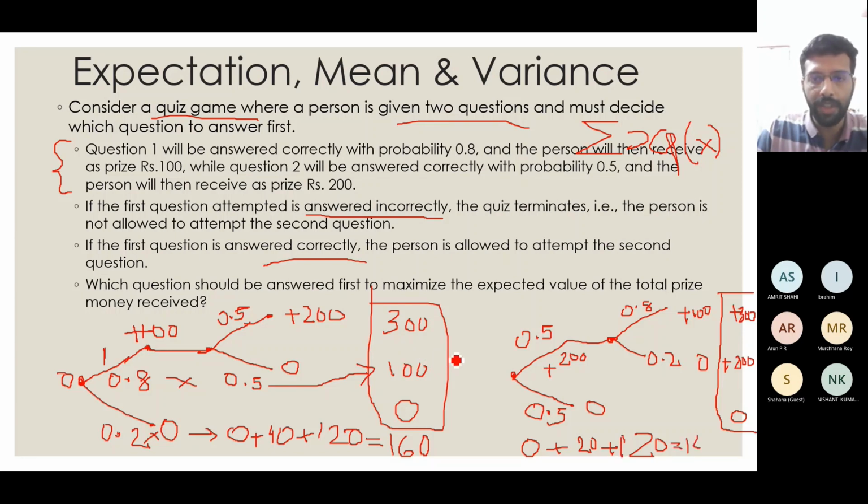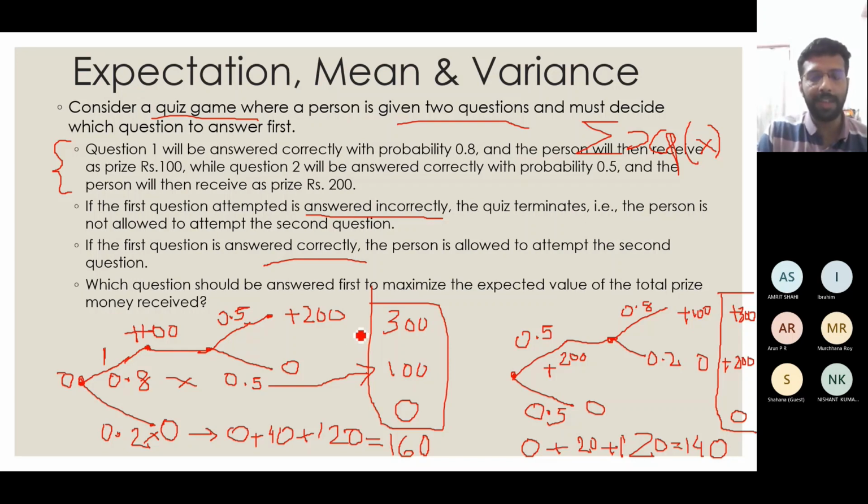So adding these two, I will get 140. As you see, if I try to approach the problem statement from a probability point of view and try to solve it using the expectation method, that's the mean value. If I go on repeating this multiple times, then the average amount that I will get in the tries is 160 if I go for the first case, that is, I answer the first question first.